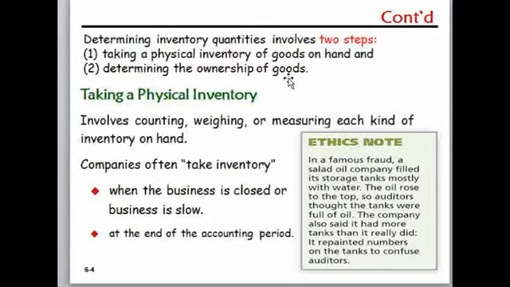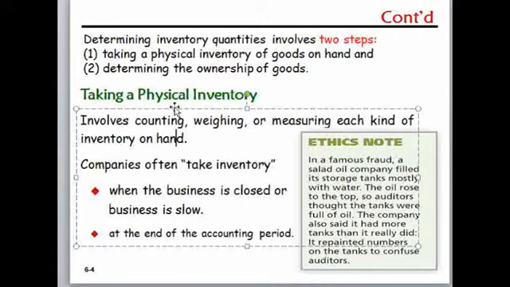So, taking a physical inventory involves counting, weighing, and measuring each type of inventory on hand. Okay, physical taking means we have counting, weighing, and measuring each type of inventory on hand. Also, companies often take inventory when the business is closed or when business is slow. Okay, when the business is closed or terminated, or if it is slow, they can determine the balance of inventory at the end of the accounting period.